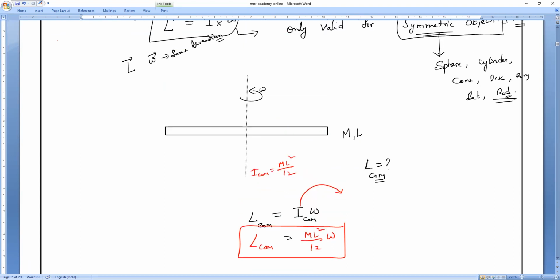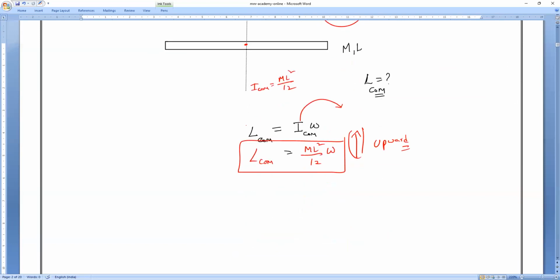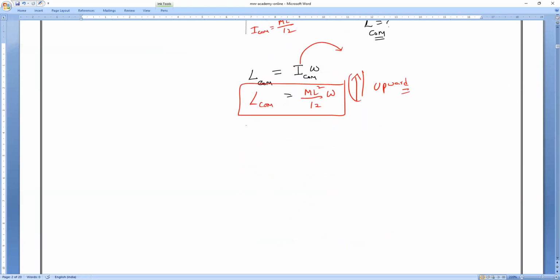Upward or downwards? Yes, Mr. Pradosh, Rudreswara, Narayan. Imagine that the axis of rotation is this. You just apply the right hand thumb rule. The rod is rotating like this. Your thumb is acting in what direction? Apply the right hand thumb rule and tell me. Everybody, your thumb is acting in the upward direction. So that is the direction of angular momentum or angular velocity, whatever it is. Clear, everybody? Understand? Please respond, all of you.